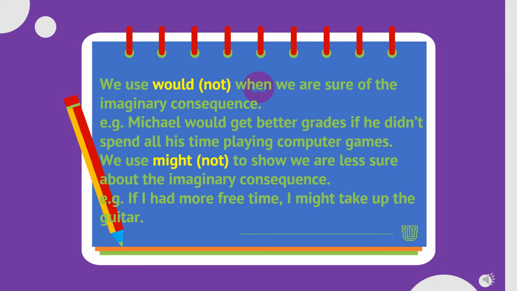We use would or would not when we are sure of the imaginary consequence. Example: Michael would get better grades if he didn't spend all his time playing computer games.